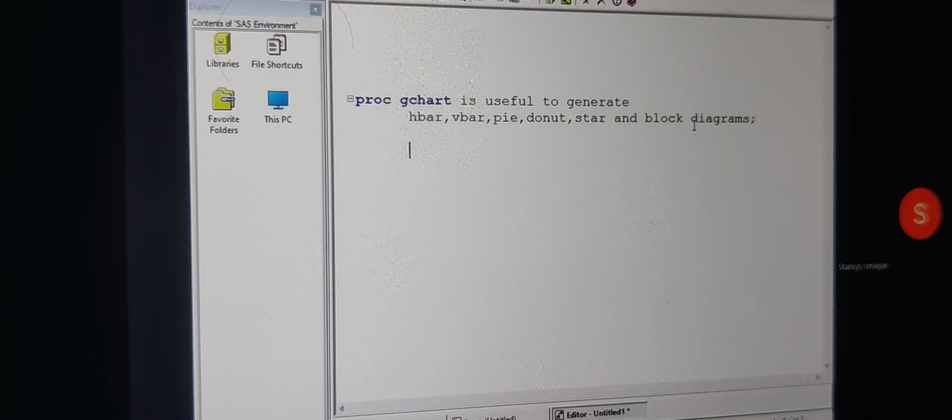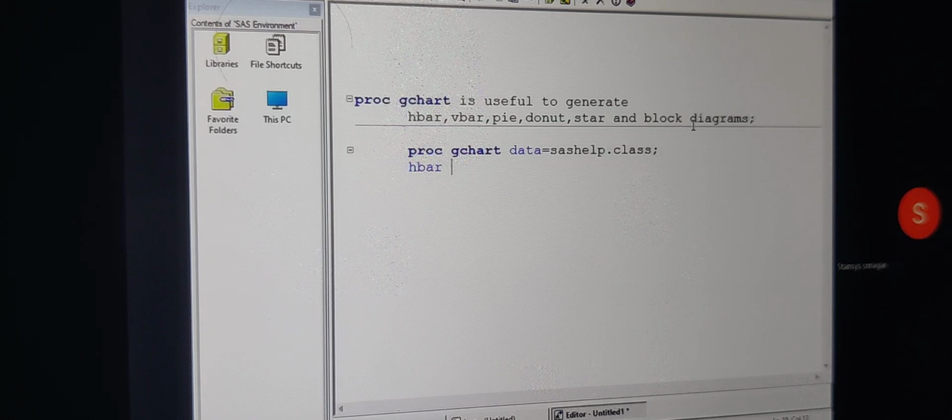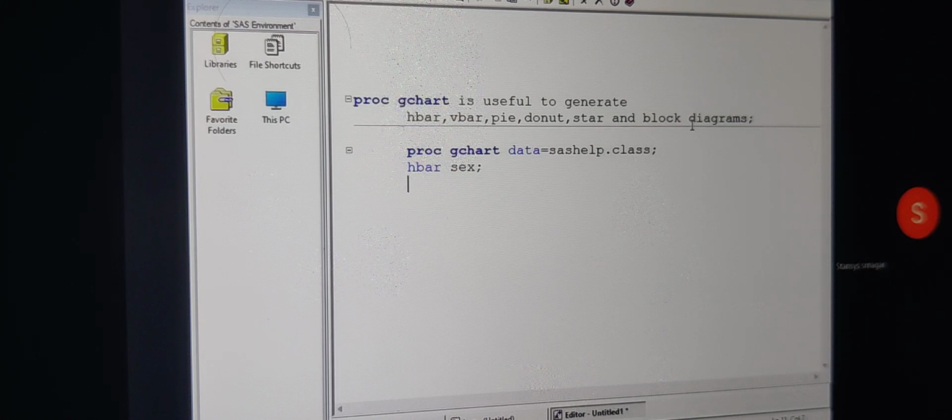Okay. Now, whenever we want to generate a chart diagram, we use a procedure called proc gchart. The data equals, for which data set we want this graphical diagram. I want it for sashelp.class. What type of diagram do we want? I want a horizontal bar. Now we should write a statement called hbar. And by the way, I want this horizontal bar for the sex variable. I am writing hbar, then the variable name. Now keep a semicolon. Now write the run statement. Run is not enough here. We should also write the quit statement.